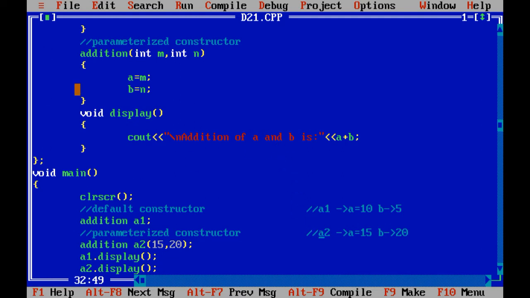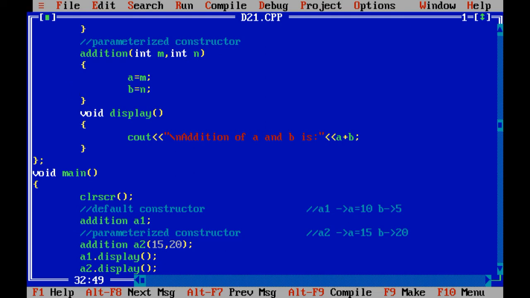Now let me recall this concept once again. When you have used the concept of multiple constructors defined within one class, in such cases you have a default constructor as well as a parameterized constructor. But when you create an object of any class, at that time it will first call the default constructor of that particular class.